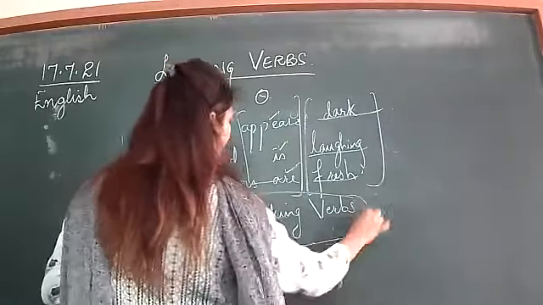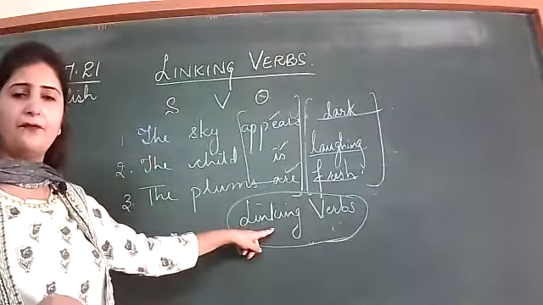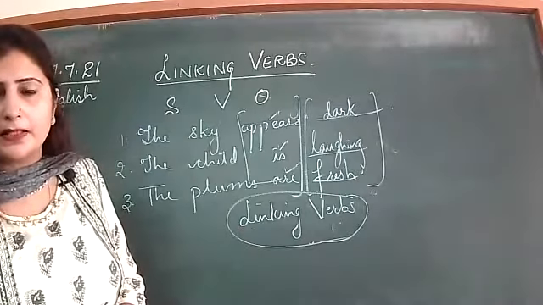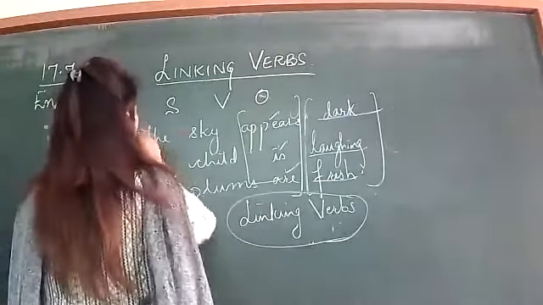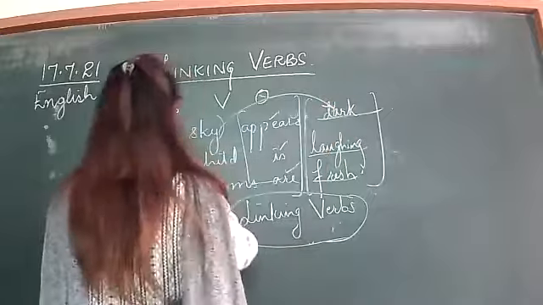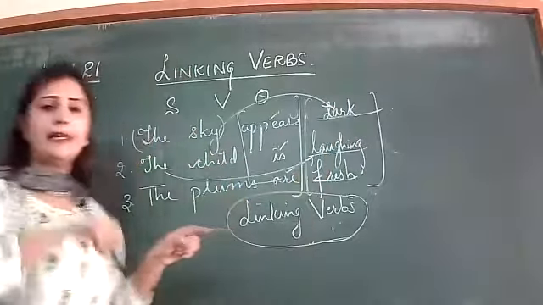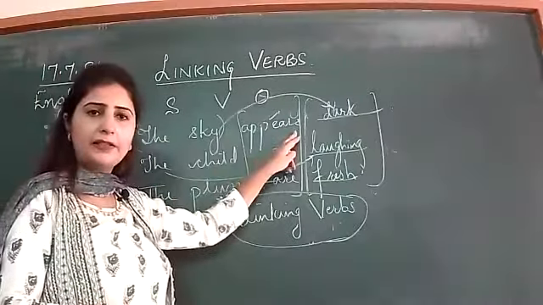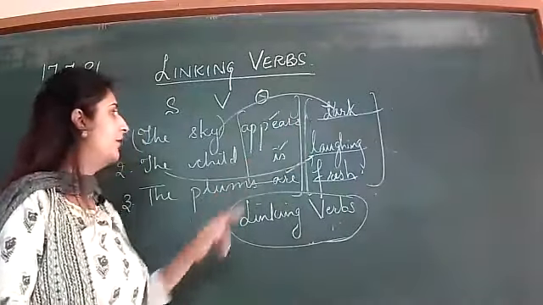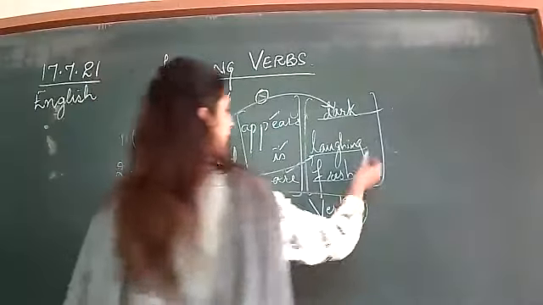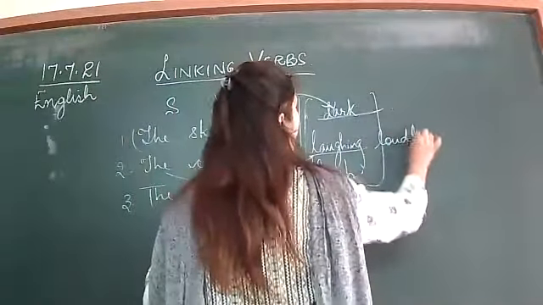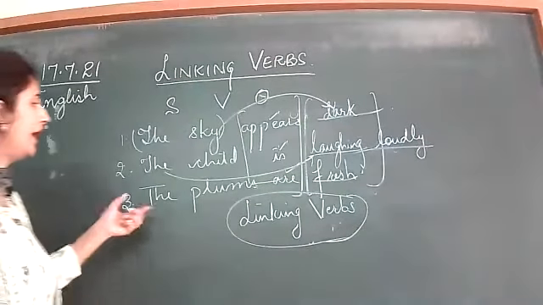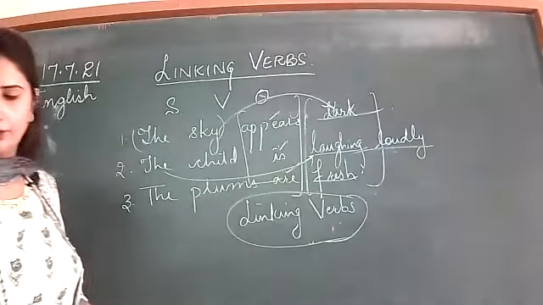So what are linking verbs? From the name it signifies it links. But what does it link? It links the subject to other parts of the sentence. It can be a phrase. For example, if I add, the child is laughing loudly. It can be a phrase, okay, or it can be a clause also, right?